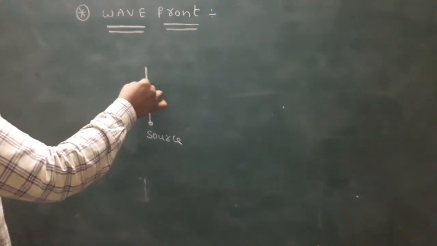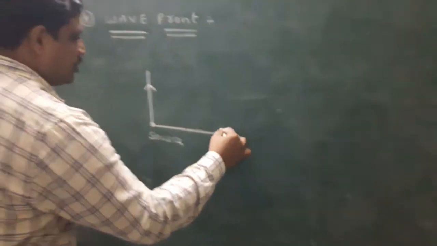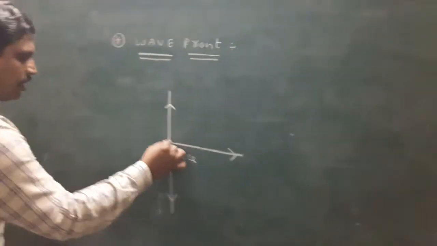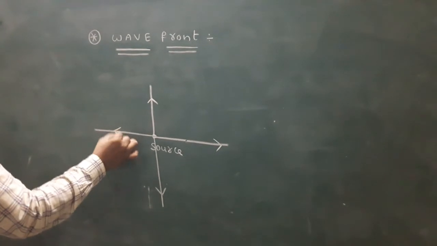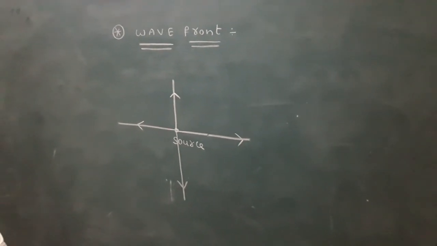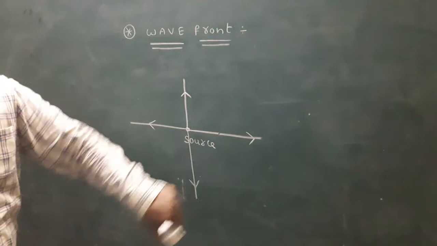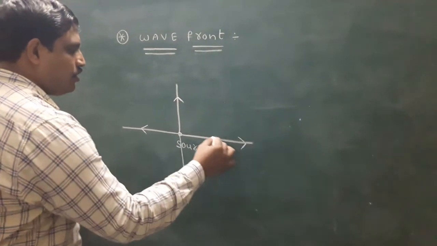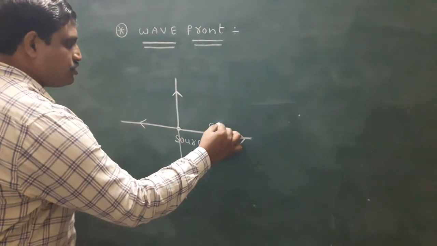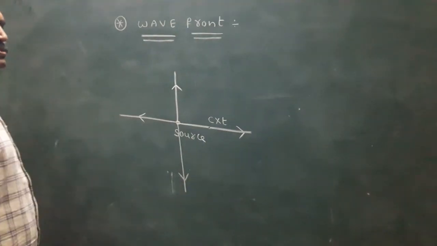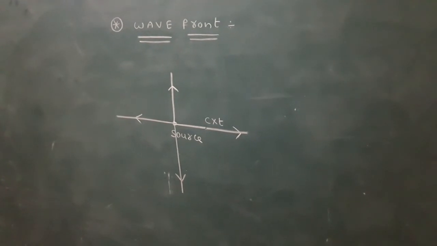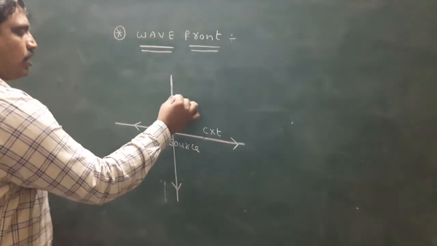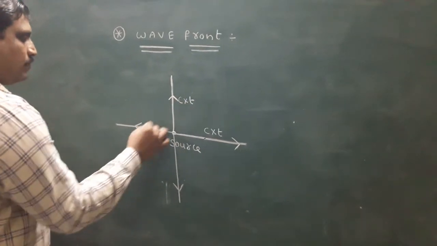Look here, all of you. What is the use of a bulb? To illuminate the light in all directions. For example, after t seconds, light travels from here to here. The distance is c into t. Simply, the definition of distance is velocity into time. Here also it is c into t.